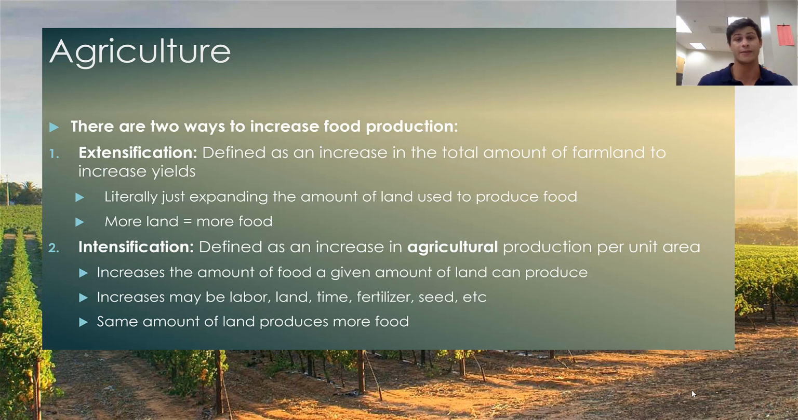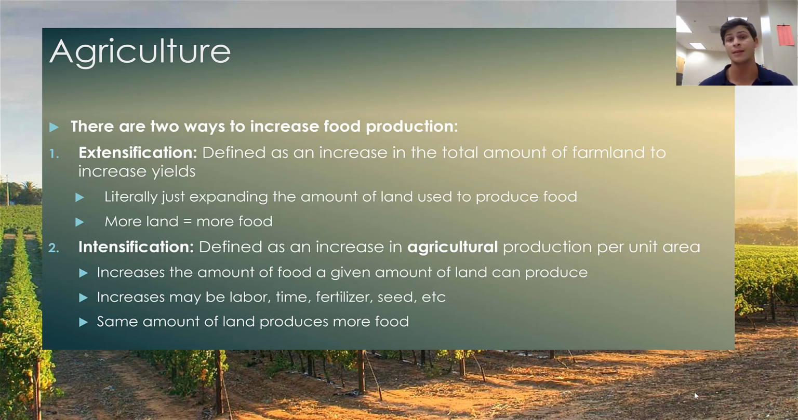However, intensification is defined as an increase in the agricultural production per unit area. And what this directly translates into is that in intensification, we are trying to increase the amount of food a given amount or area of land can actually produce. So in contrast to extensification, in intensification we keep the amount of land we are using for farmland constant, and we are increasing our inputs into that land to get more bang for our buck.